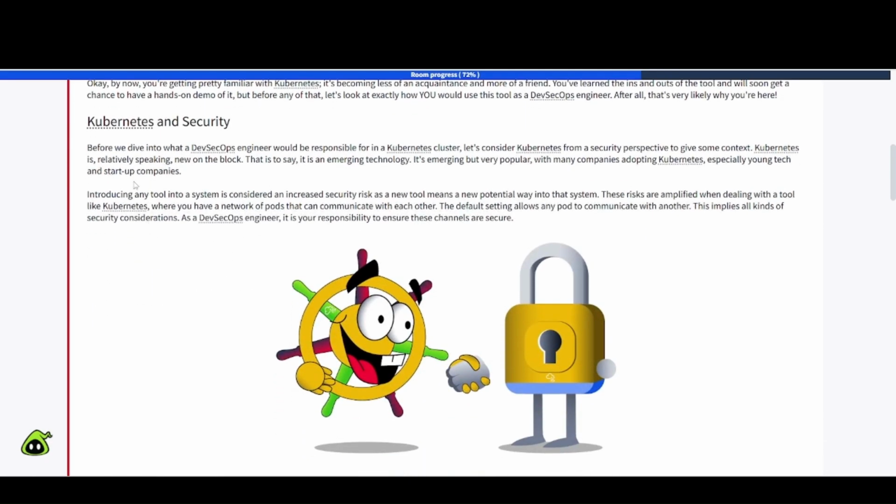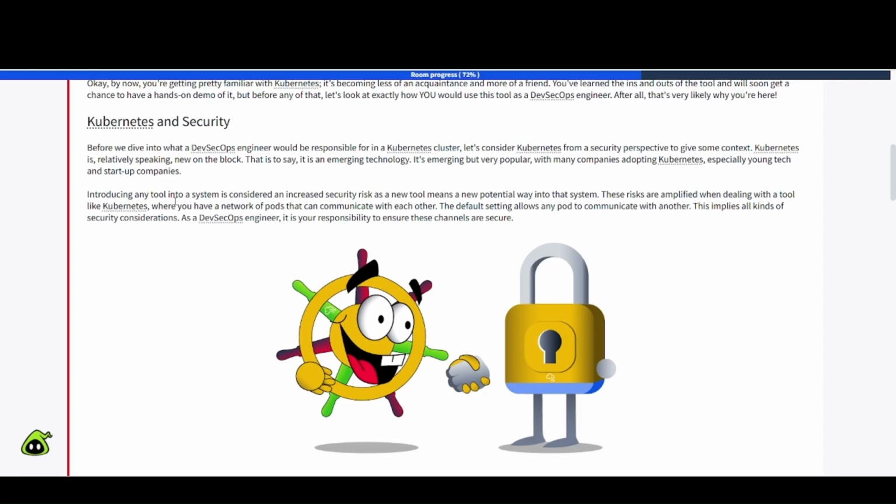Kubernetes and security. Before we dive into what a DevSecOps engineer would be responsible for in a Kubernetes cluster, let's consider Kubernetes from a security perspective to give some context. Kubernetes is, relatively speaking, new on the block. That is to say, it is an emerging technology. It's emerging but very popular, with many companies adopting Kubernetes, especially young tech and startup companies.